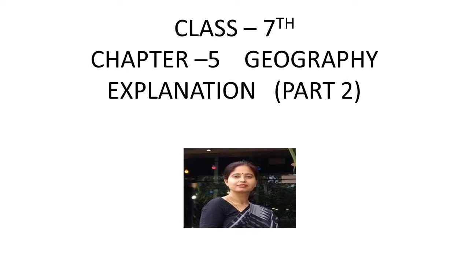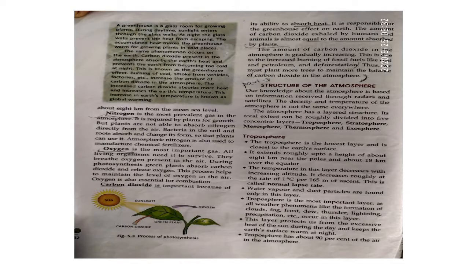Children, here you can see on the screen. So the different layers of the atmosphere are troposphere, stratosphere, mesosphere, thermosphere, and exosphere. So children, remember that the atmosphere has a total of 5 concentric layers. Okay, so we shall start from the troposphere.